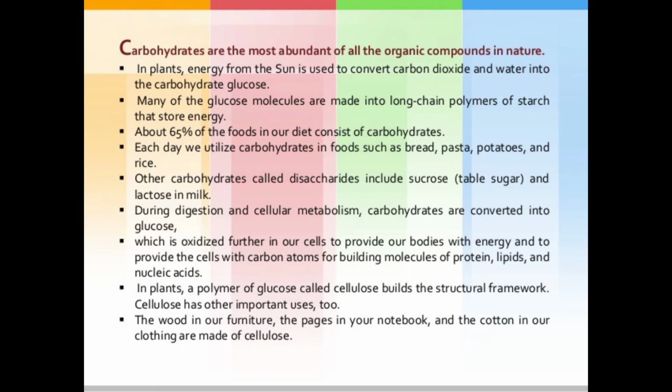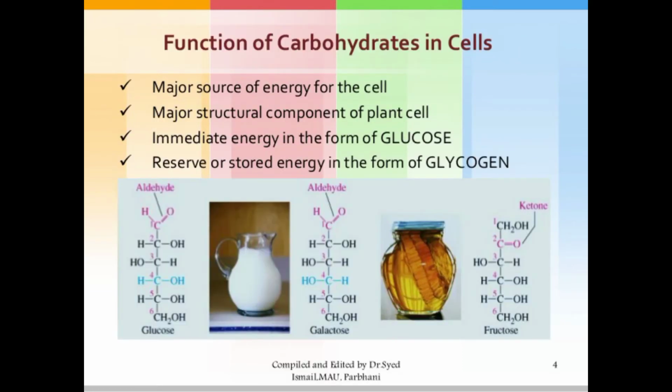In plants, the polymer of glucose called cellulose builds up the structural framework. Cellulose has other important uses too. The wood in our furniture, the pages in our notebook and the cotton in our clothes are made up of cellulose, because cellulose is the richest source in plant cell tissues. So that is the carbohydrate, mostly abundant, found as an organic component in nature.